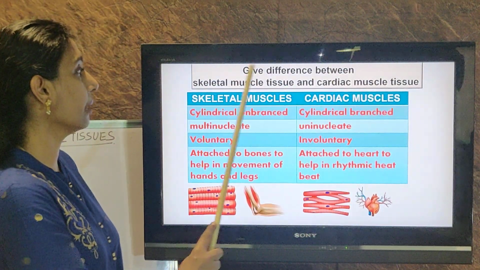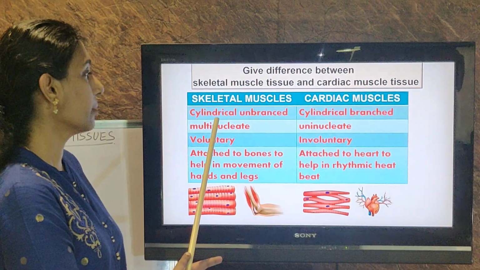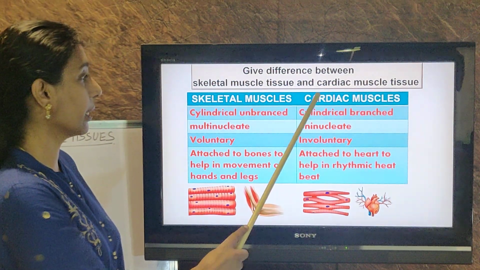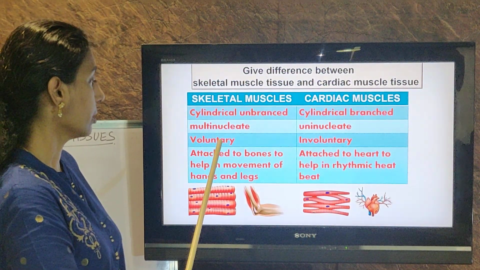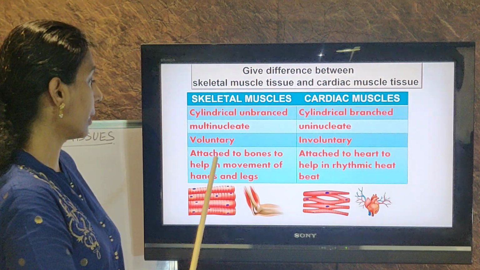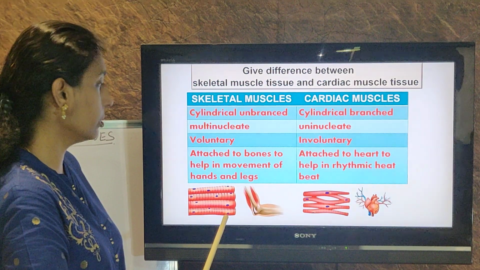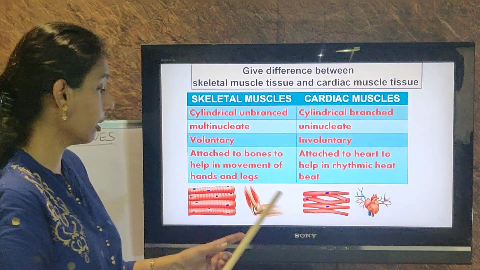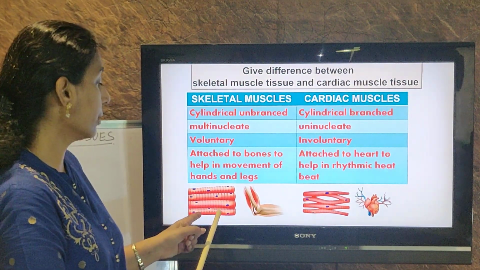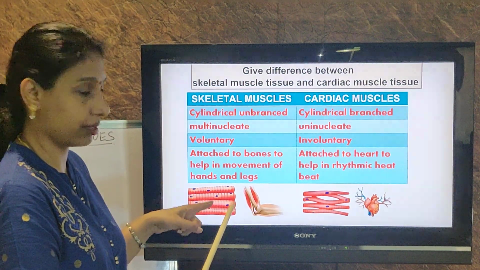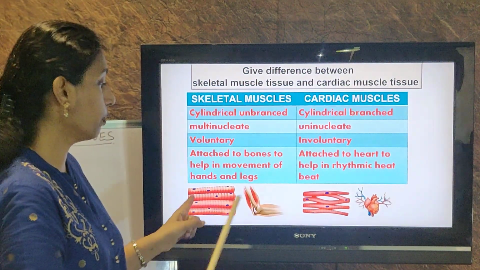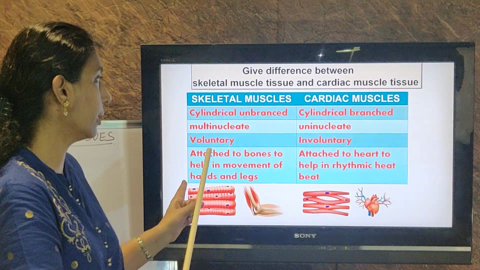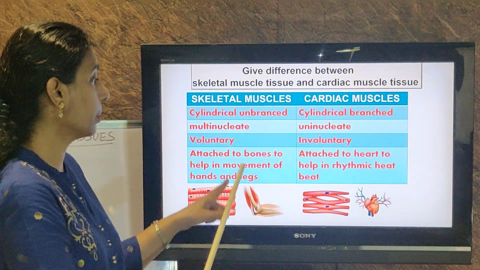So difference between skeletal and cardiac muscle tissue, if they ask you: skeletal muscle is cylindrical, unbranched, cardiac is cylindrical, branched. This is multinucleate, whereas cardiac is uninucleate. Look at the picture here. This is voluntary, this is involuntary. Skeletal muscles are attached to the bones, and cardiac is attached to the heart. So in the exam, they may give you only the picture and ask you to identify and give the reason. They may give you two pictures and ask you to give the justification why one is classified under skeletal and the other under cardiac. Remember the points. Okay.